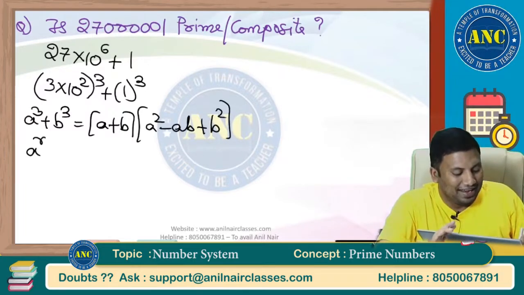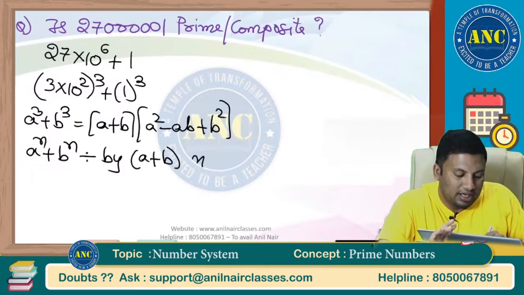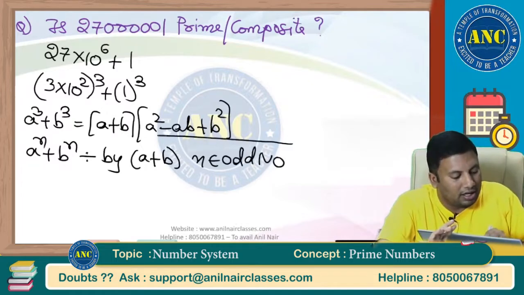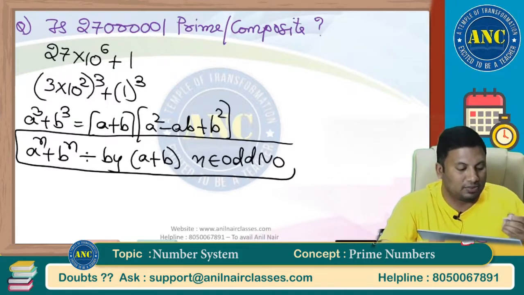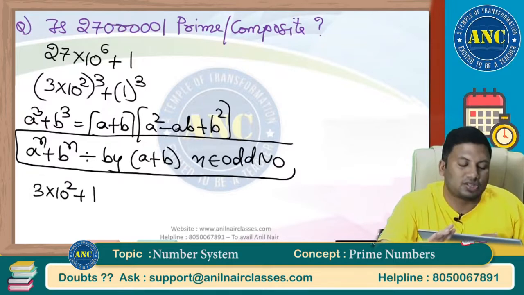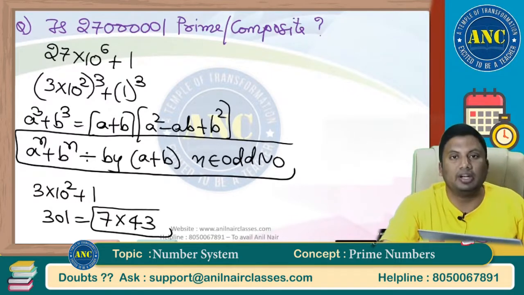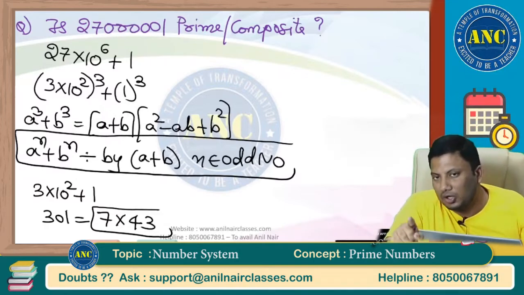That means a power n plus b power n is always divisible by a plus b if n is an odd number. So, this number is divisible by 3 into 10 square plus 1, that is 301. 301 is nothing but 7 into 43. CAT 2016, there is a question on prime numbers.